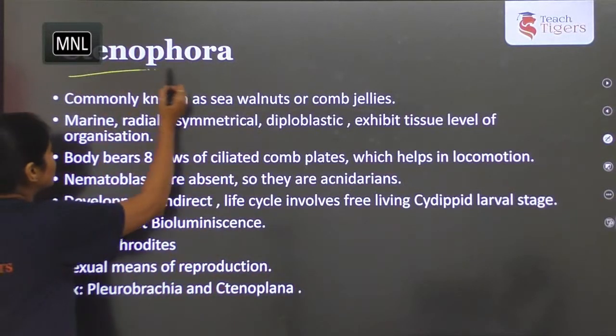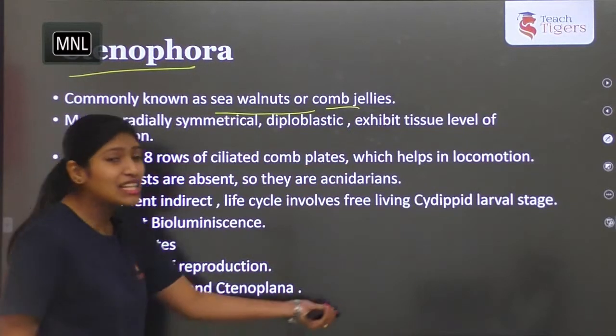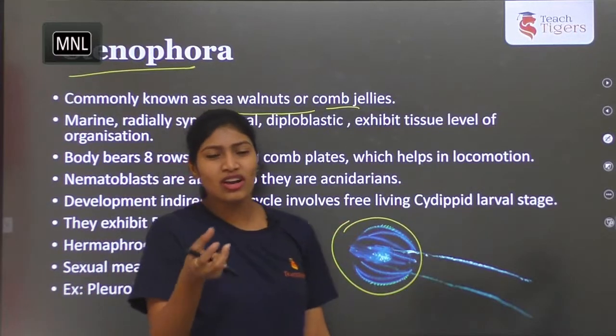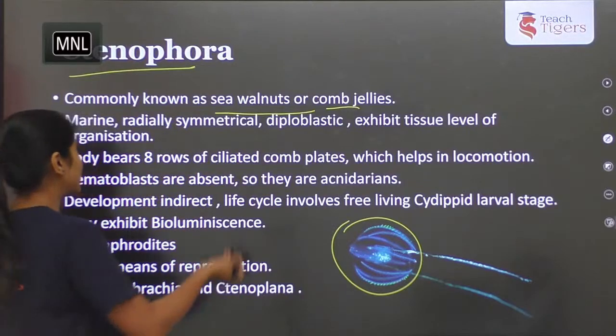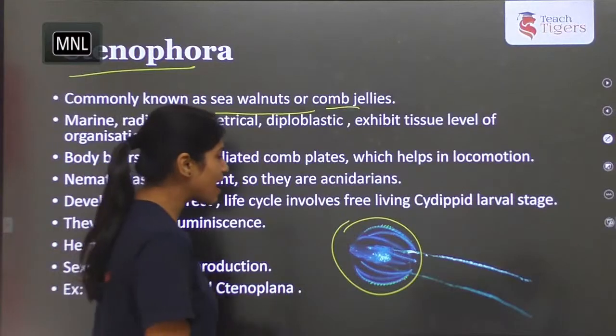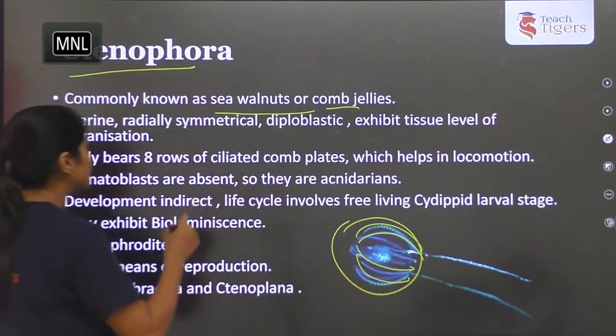Coming to the next phylum, that is Ctenophora, which is commonly called sea walnuts or comb jellies. You can see the picture here, how it looks. They are known as sea walnuts, and sea gooseberries also we can say. So these are the common names for this. You can see in this picture, they have a few flagellated plate-like structures. This is important here.